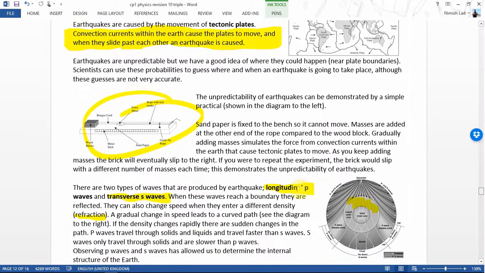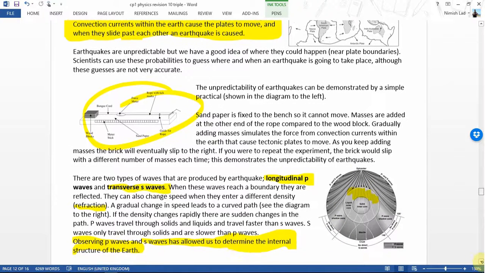Alright, so S waves only travel through solids and are slower than P waves. P waves can go through solids and liquids. They travel faster. Observing P and S waves has allowed us to determine the internal structure of the Earth. P and S waves refract more or less at certain points, which means that we can actually determine the structure of the Earth. Technically, P waves should be getting to over here and over here, but they don't, because they refract around that area. So there's a shadow. When they come into here, they refract again, which means they miss this area. So they've used that information to figure out the structure of the Earth.